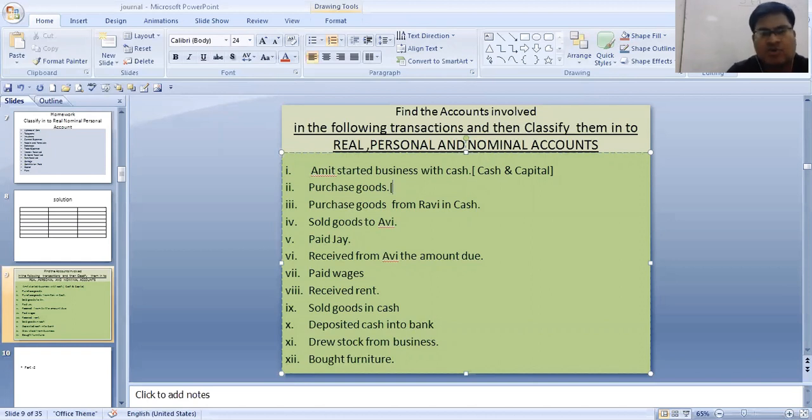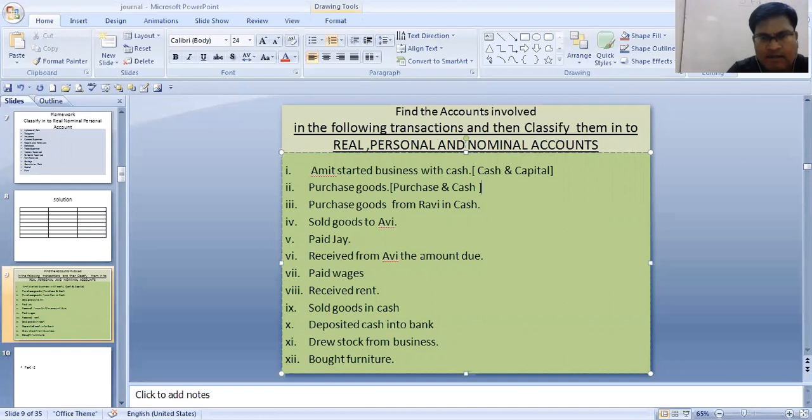Similarly, for purchase goods, two accounts are involved over here. One is purchase, which is the expense. You remember, we don't write goods in accounts. We have already discussed that. Purchase, and when nothing is mentioned, it is always in cash. So purchase of goods is in cash only. So the two accounts involved over here are purchase and cash.